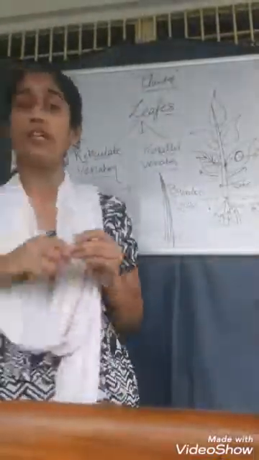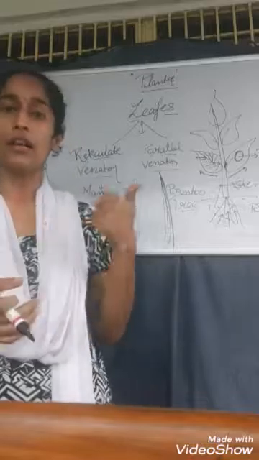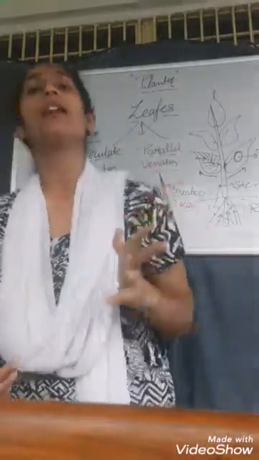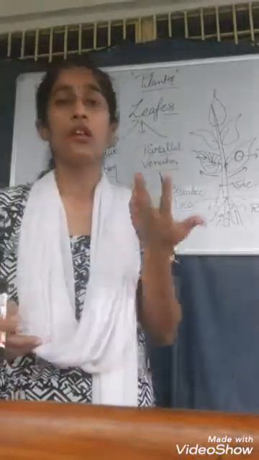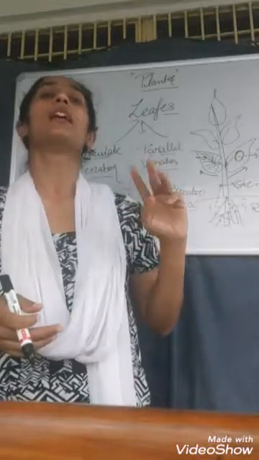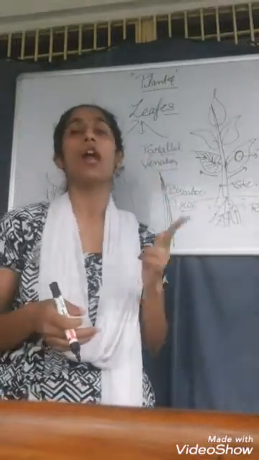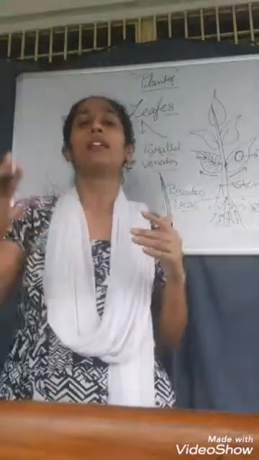So for today, we discussed three topics, that is how many types of plants there are, like herbs, shrubs, trees, creepers, and climbers. After that, we discussed what the stems are, what the functions of the stem are, what the roots are, and three types of roots, that is the taproot, lateral root, and the fibrous root. About these three types of root we will discuss later on.